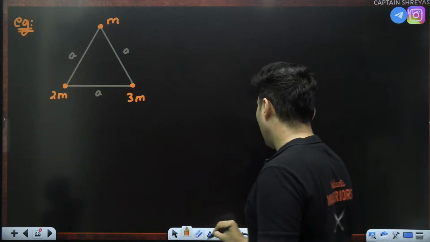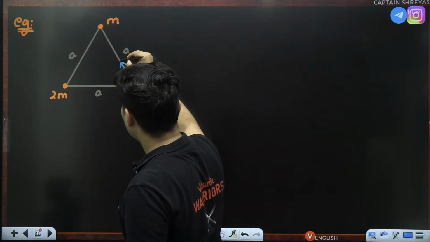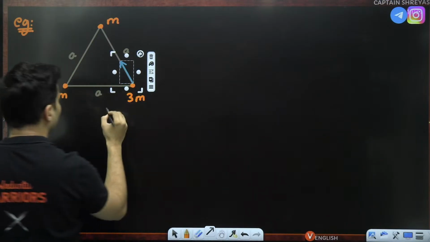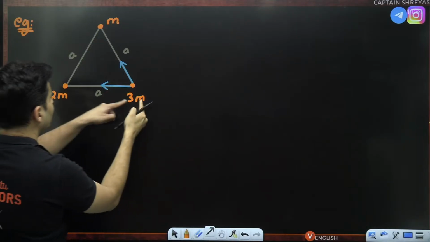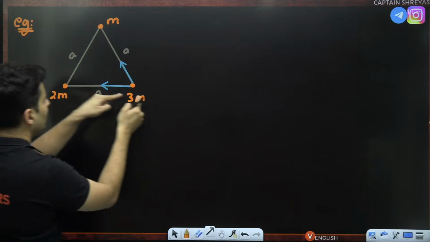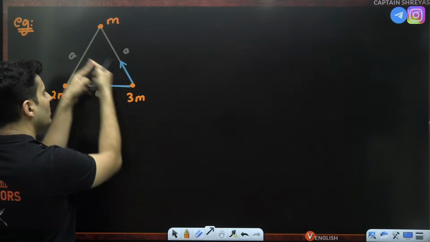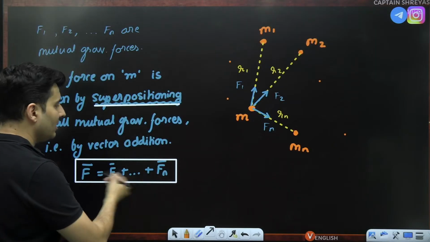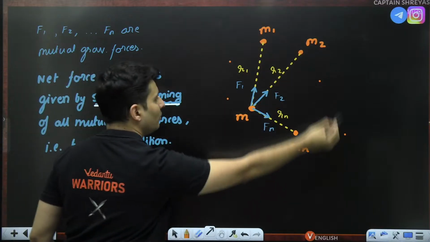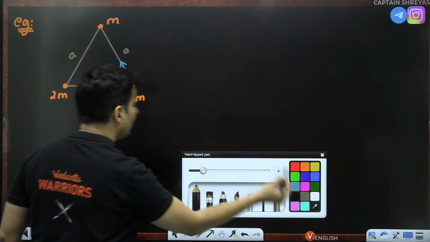On 3m, we'll have 2 forces. One will be because of m, it will be like this. The other will be because of 2m, and it will be this way. Always the forces are attractive. So 3m gets pulled towards 2m, and 3m also gets pulled towards m. Both these forces together will produce a resultant force. Obviously we have to use the superposition principle, because one mass is being pulled by multiple masses. It's not a big deal.